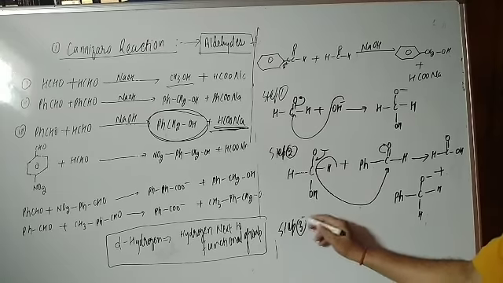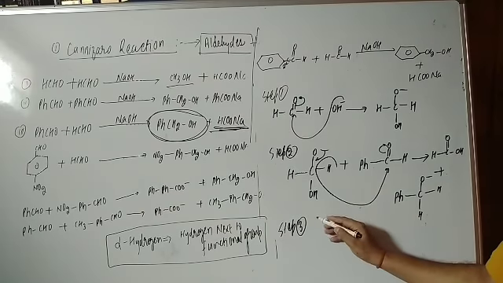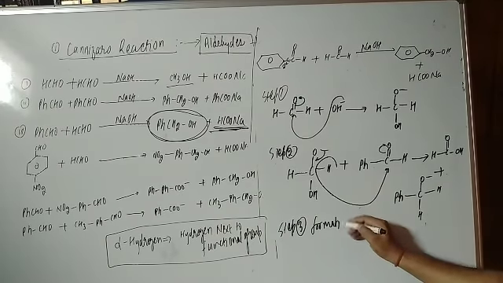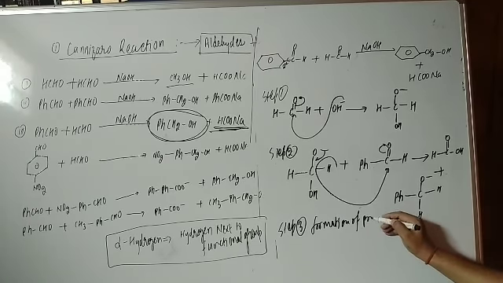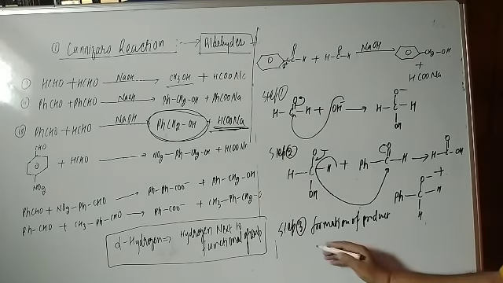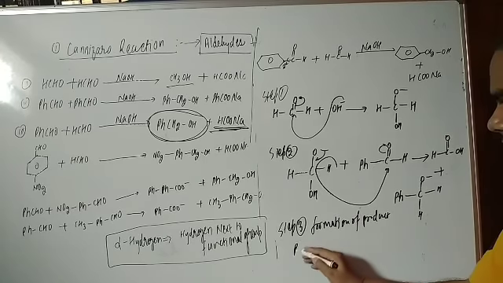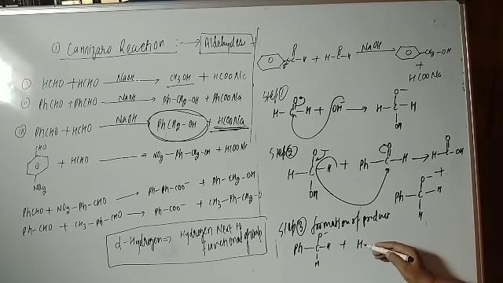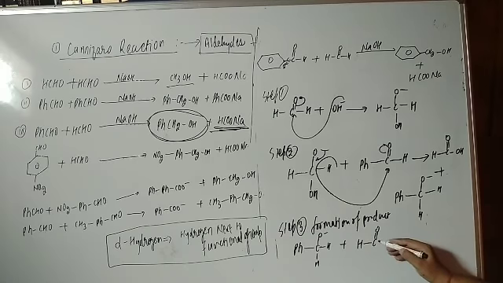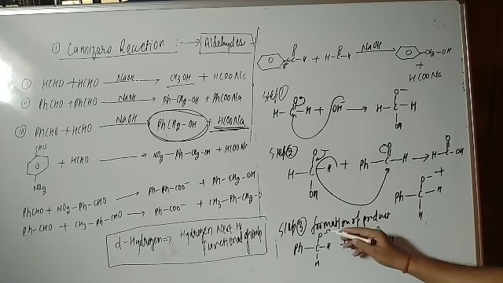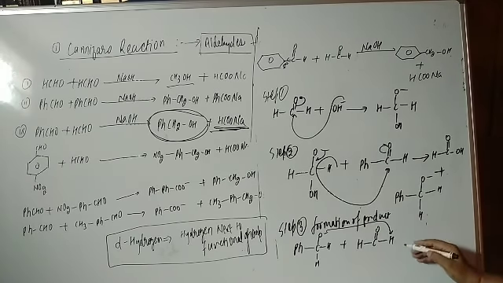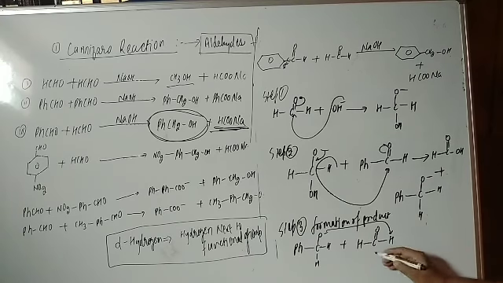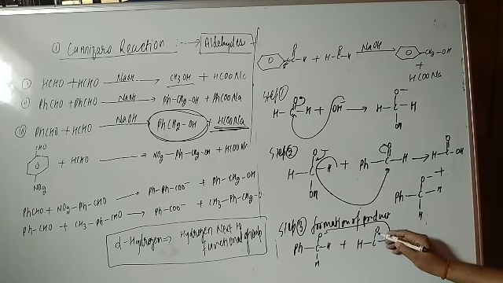Okay, step number 3. In step number 3, what is going to happen here? That is formation of product. Let us see how the formation of product is taking place. So here is PhCO minus with hydrogen, this is negative, and here is HC double bond O with OH, the acid. This negative takes the hydrogen from the acid.